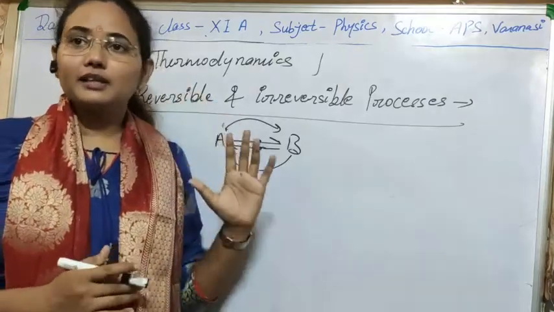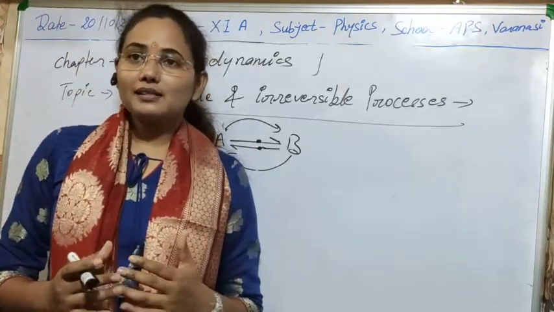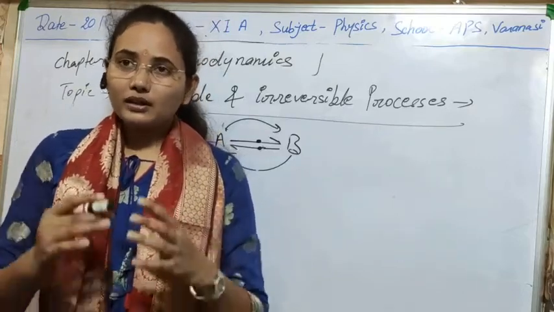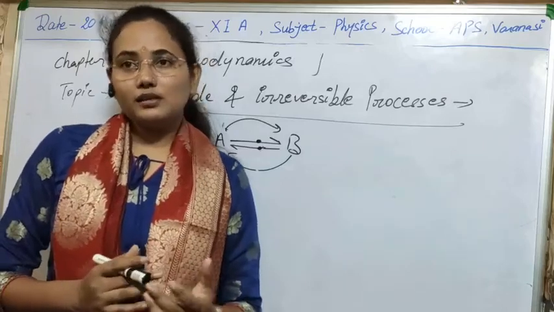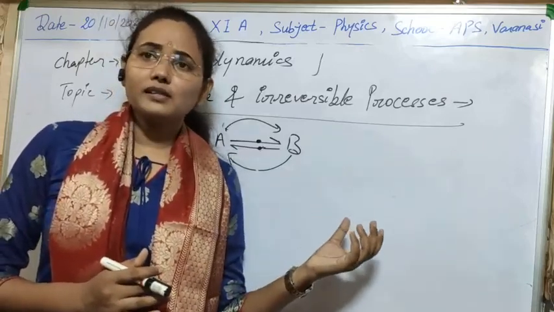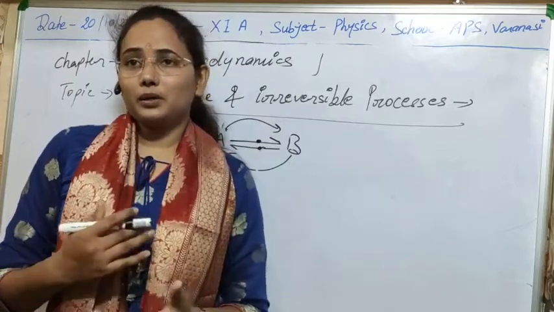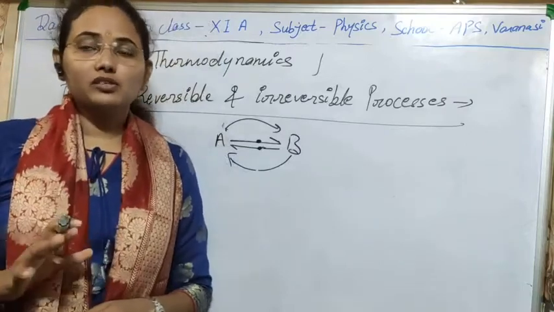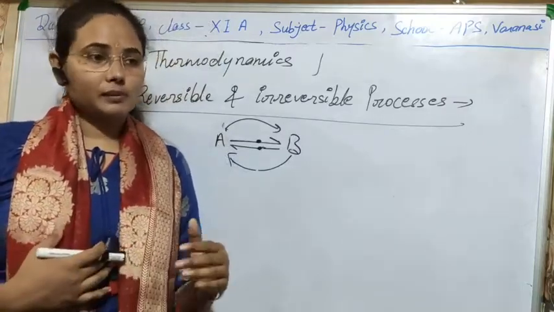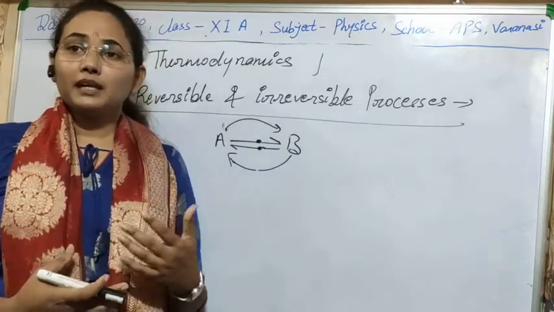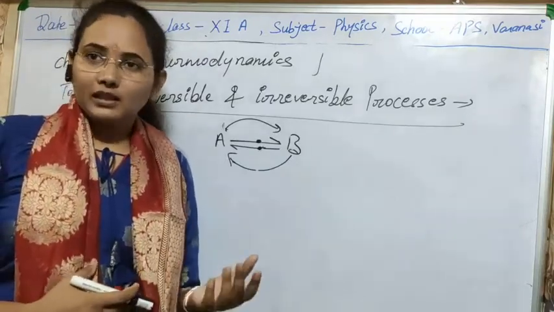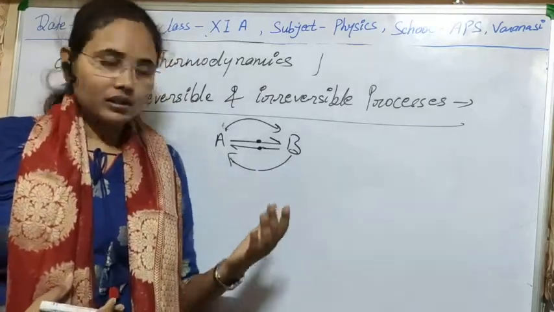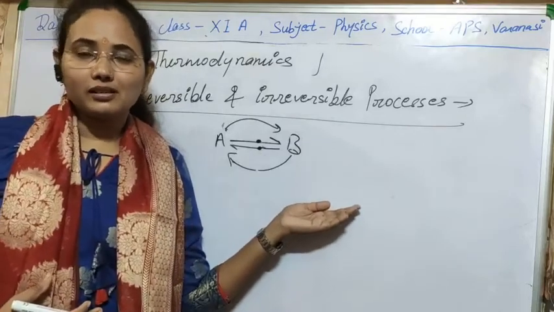From the definition, I think it is clear in your mind that it is an ideal condition. All the conditions are ideal, because in a system there will always be some viscosity, friction, or inelasticity, and due to that mechanical equilibrium is not possible. Also, even if there is thermal equilibrium, if a sudden change occurs, then thermal equilibrium is not possible. Like in an adiabatic process, a sudden change occurs. So in that case reversible processes are not possible.